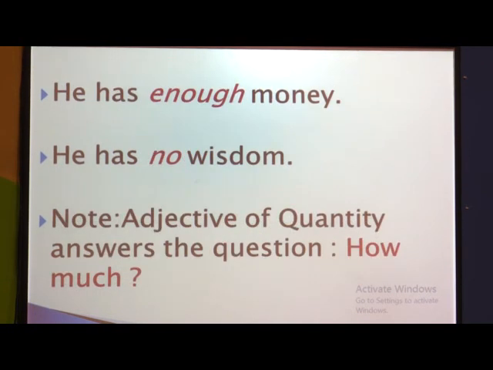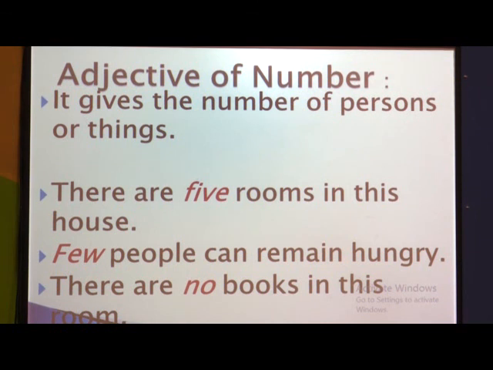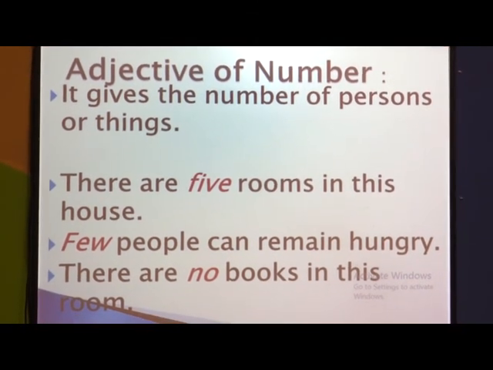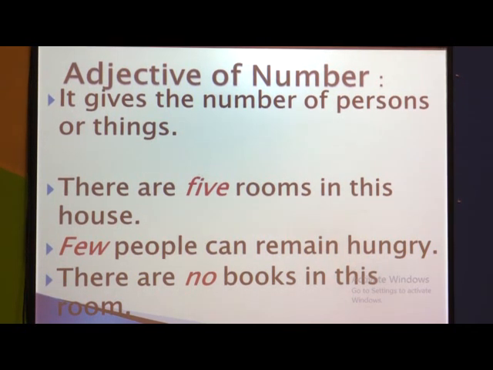So got it? The third type is adjectives of number. Yes, by the name itself you understood. Here we have to mention a number or nothing. It gives the number of persons or things in detail, the specific numbers. They will not say some, many, few, like that.